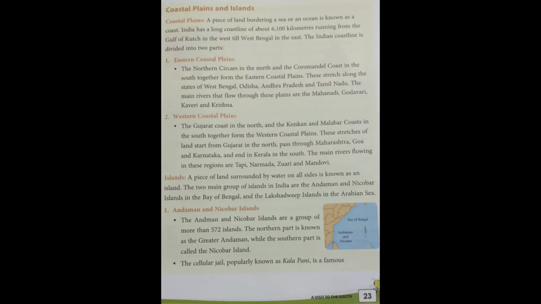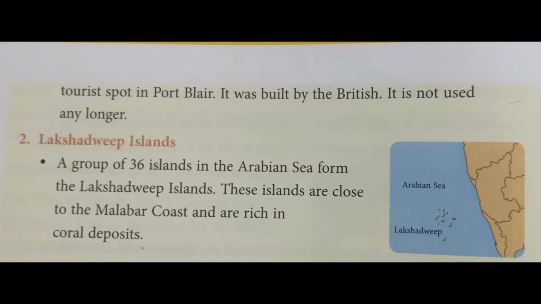The Cellular Jail, popularly known as Kala Pani, is a famous tourist spot in Port Blair. It was built by the British and is not used any longer. Next, the Lakshadweep Islands.